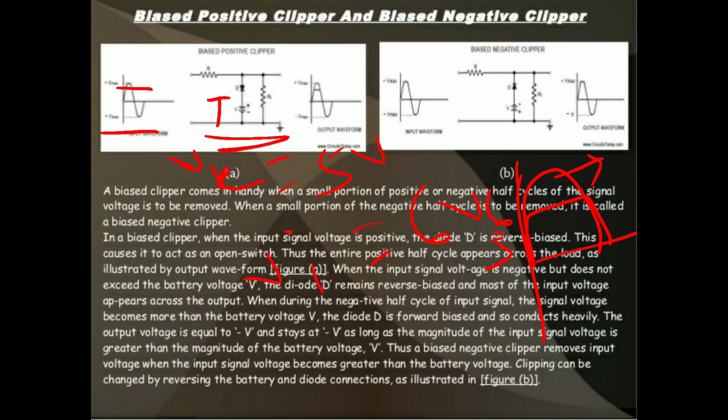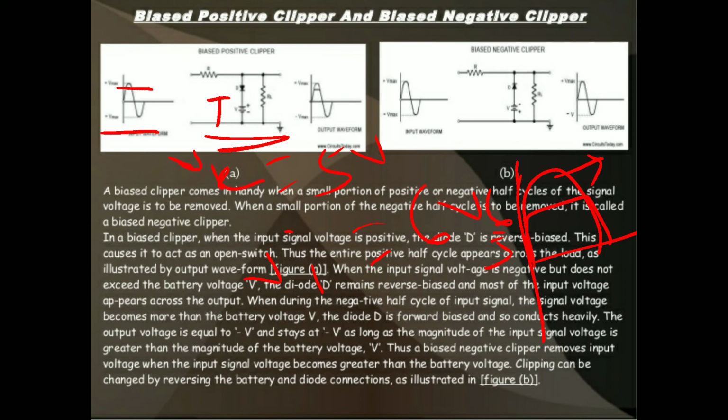That is the biasing. At what cycle will it be clipped off? During the positive half cycle. During the positive half cycle, the diode is in forward bias condition. The reference voltage is fixed at 5 volts, so the input is greater than the reference. That means the remaining 1 volt will be clipped off, and only 5 volts will get to the output.